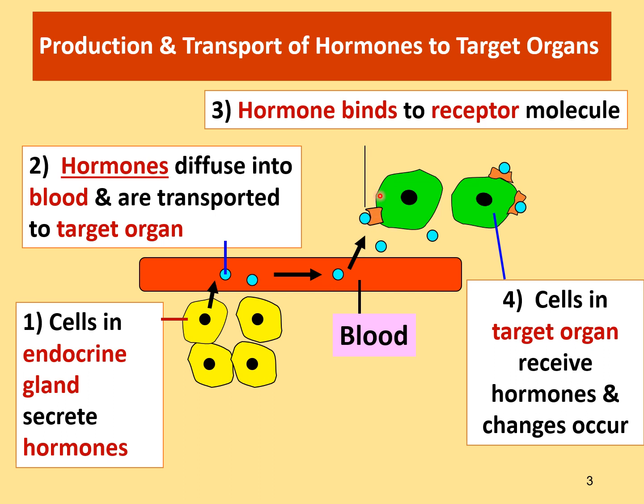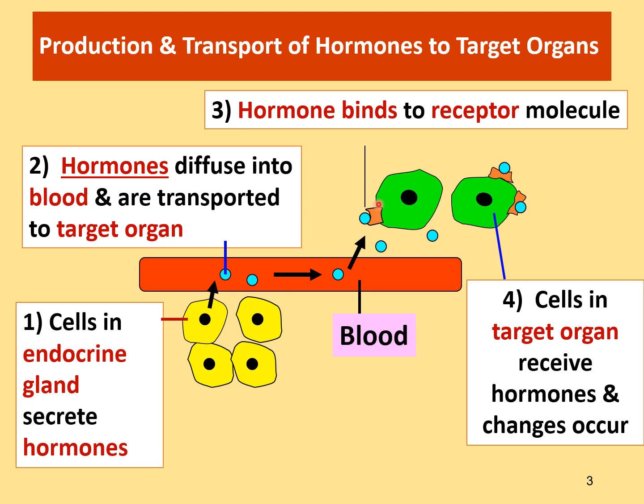If the cells do not have the specific receptors for the binding of the hormone, then they will not be able to respond to the hormones in any way. So certain cells are not the target cells, and these cells will not respond to the effects of the hormone.